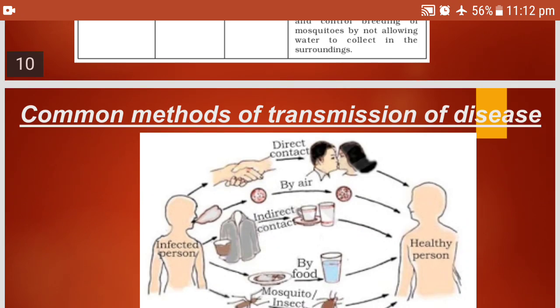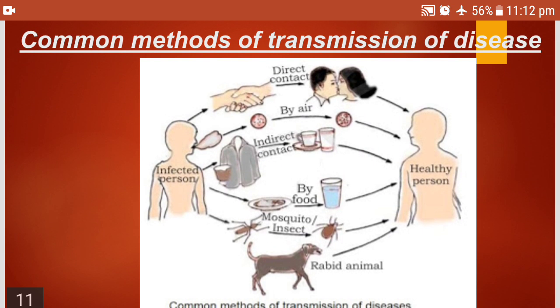Now coming to the modes of transmission of diseases. A healthy person is there and an infected person is there. Then what are the common methods of transmission of diseases? Either by food he might get the disease or infection, from an infected person, through animals, or through insects like mosquitoes.